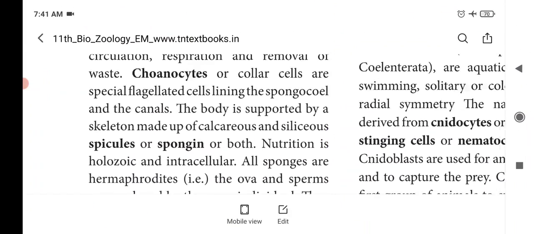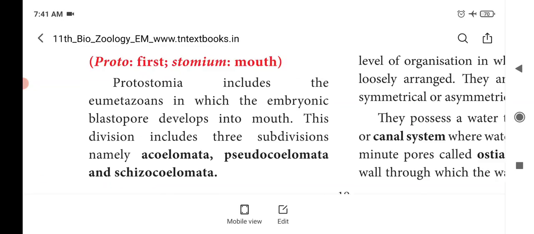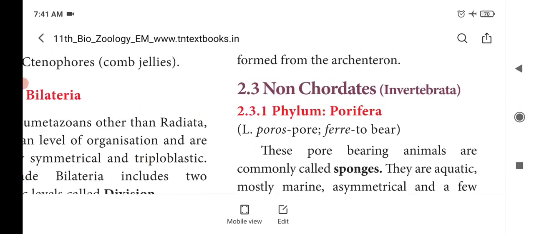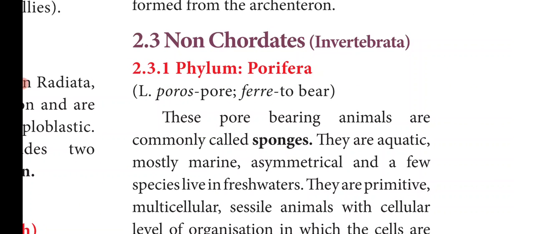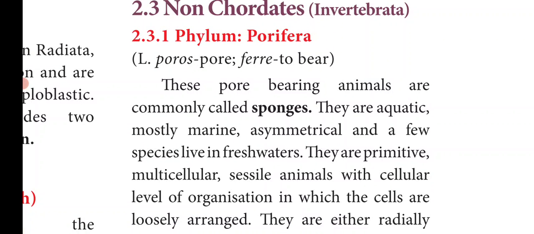Let's recall the phylum Porifera. What do you mean by Porifera? They are pore bearing animals. They are aquatic animals. They are marine, and very few species are freshwater. They are very primitive, that is very simple and underdeveloped. They are multicellular sessile animals, that is they get attached to the rocks or coral reefs under the sea.